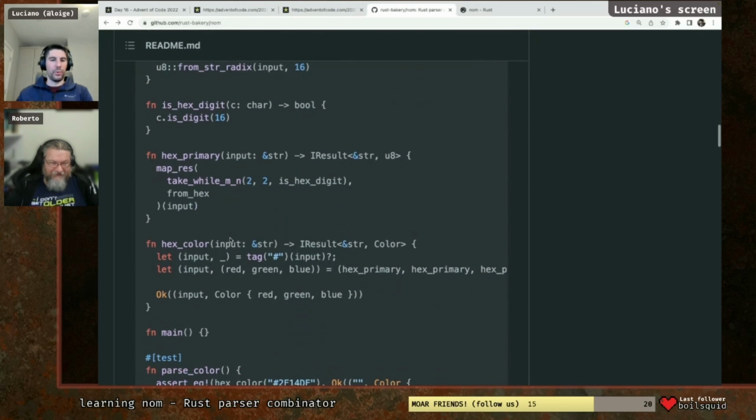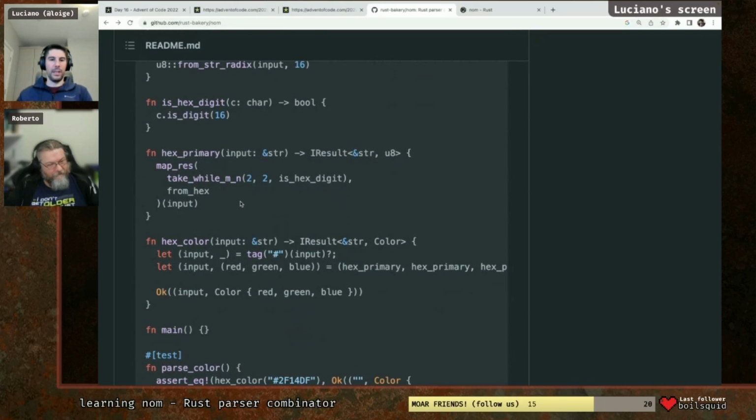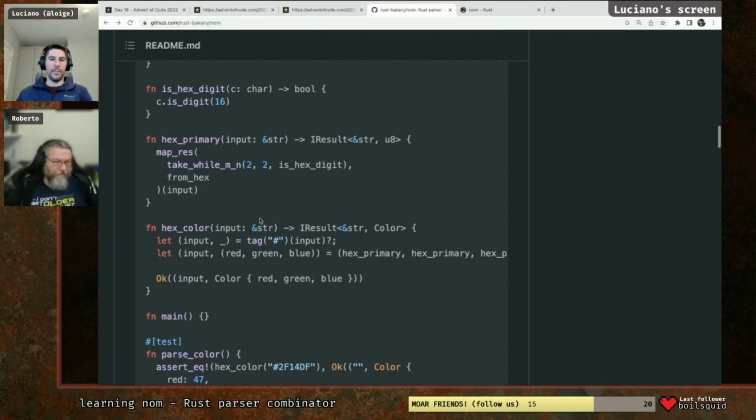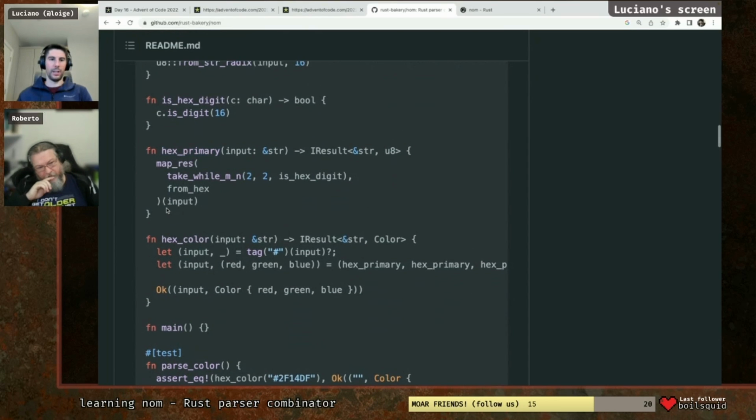Okay, so another example I want to show you here is how things can be combined. So again, these are two different parsers, right? An X color is basically 3 numbers from 0 to 255, red, green, and blue, and there is a hashtag in front of it. So what the author is doing here is creating a specific parser just for the single unit, so one of the 3 colors. And then they are combining everything together in another higher level parser, which is called xcolor.